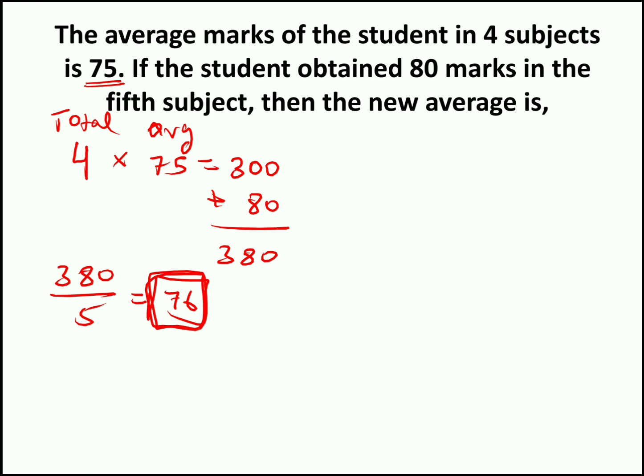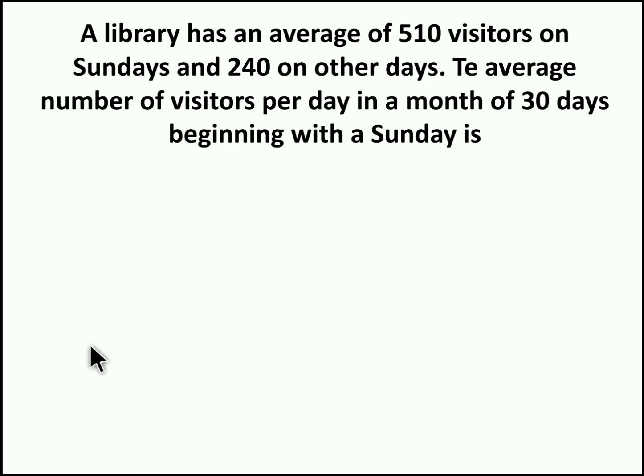Moving to the next question. A library has an average of 510 visitors on Sundays and 240 on other days. The average number of visitors per day in a month of 30 days beginning with Sunday is dash. So we have to find how many Sundays are in the month actually. So it's 30 days, right? So it's a 30-day month.